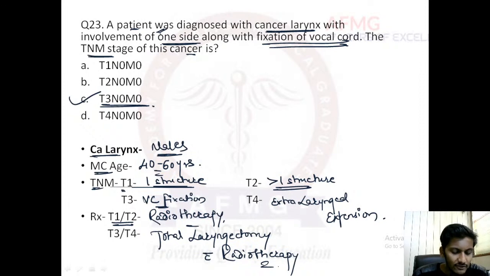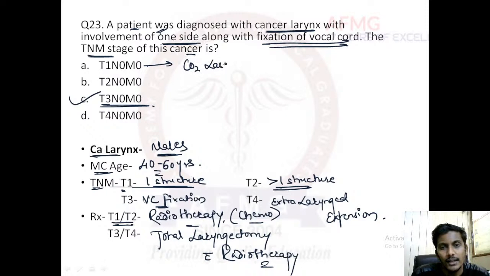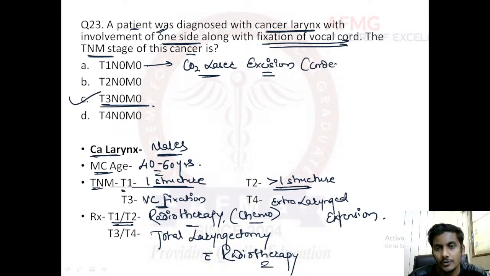For T1N0M0, yes, chemo is also given along with radiotherapy. We also give some drugs nowadays, so chemoradiation is given, and definitely chemoradiation is a better choice. T1N0M0, the earliest stage, can also be treated with CO2 laser excision or CO2 laser cordectomy. CO2 laser cordectomy is performed usually. I hope it is fine with everybody.